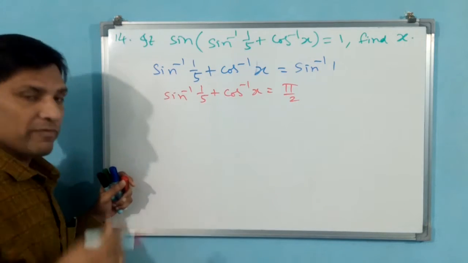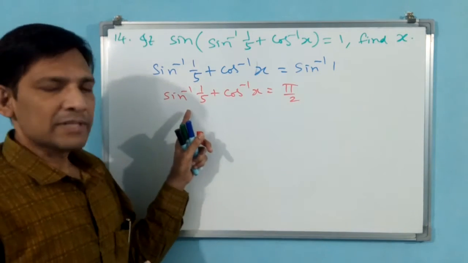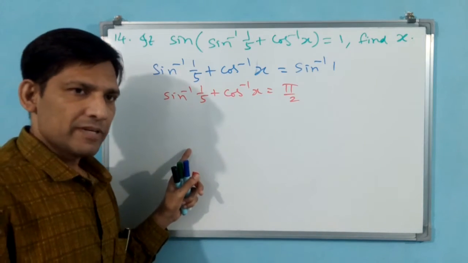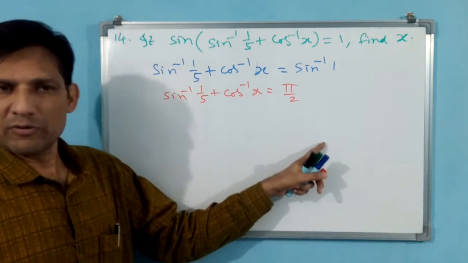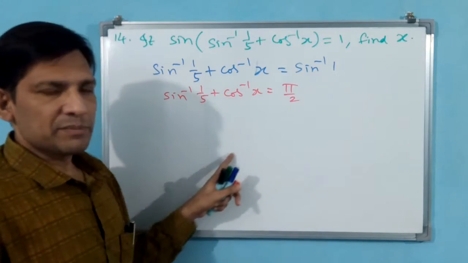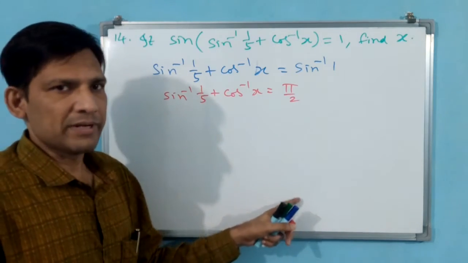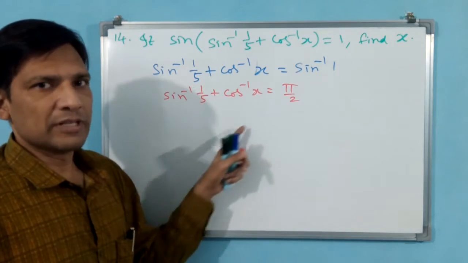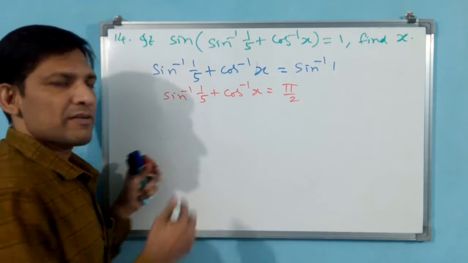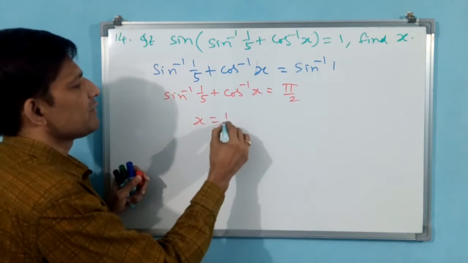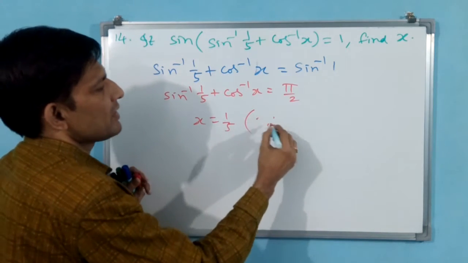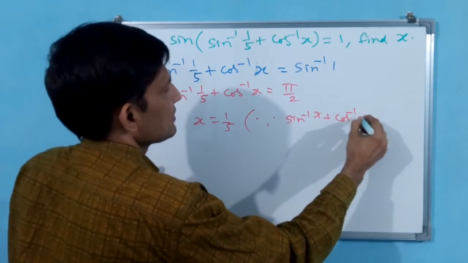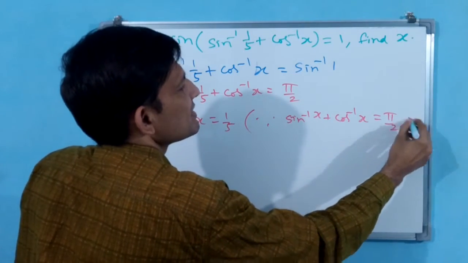Now we know one formula. Sin inverse x plus cos inverse x is equal to pi by 2. Tan inverse x plus cot inverse x is equal to pi by 2. Secant inverse x plus cosecant inverse x is equal to pi by 2. That means both x should come. Here also x should come. Then what will be the value of x? x is equal to 1 by 5, because sin inverse x plus cos inverse x is equal to pi by 2.